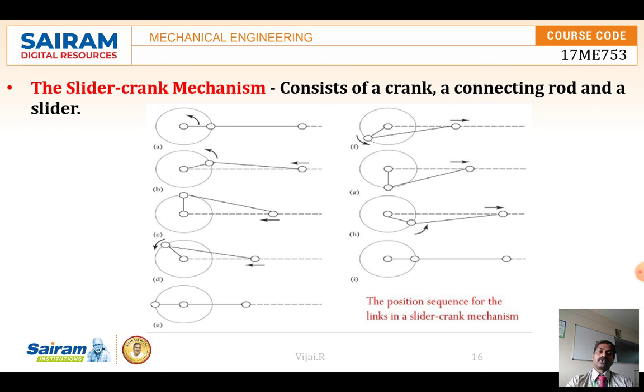So the to and fro motion of the piston takes place with the help of the crank. So we call it the crank and slider mechanism. This is how pistons in IC engines function. In the next part, we will see how cams function.